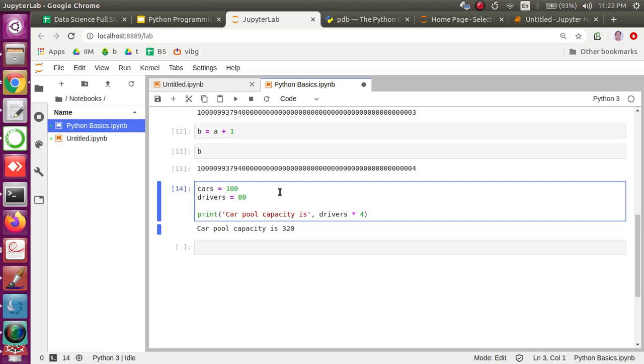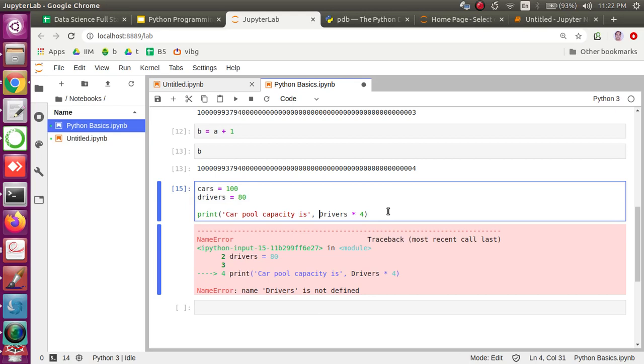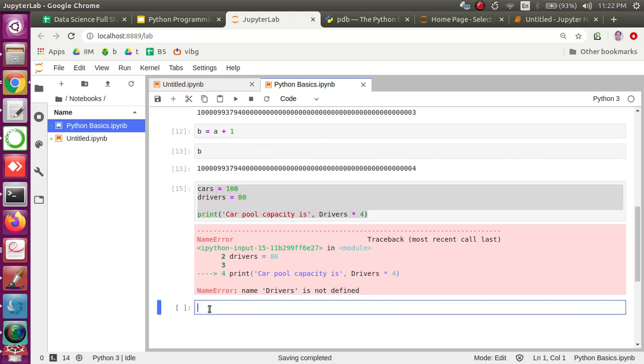So that's something we have to understand. And we can use these variable names to hold any type of object. There is no restriction, and variable names are case sensitive. If I use a small d driver, and then try to use driver with a capital D, it won't understand what this driver is. That is something we have to understand as well.